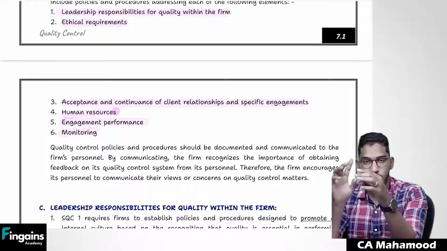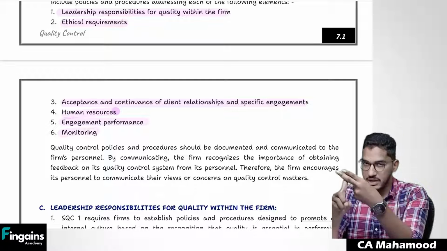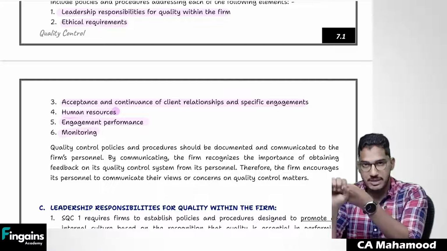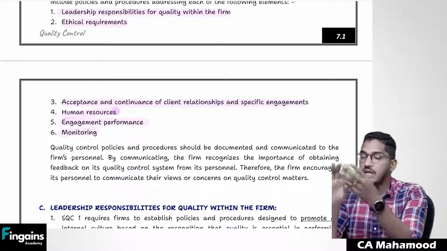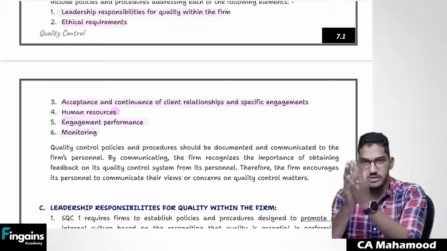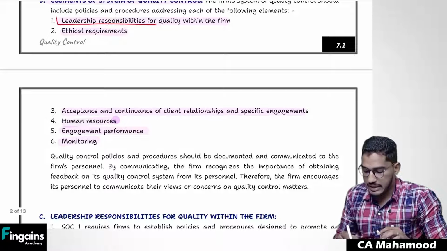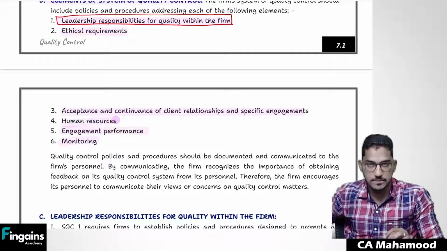Repeat everybody along with me. What are those 6 areas? Number 1, leadership responsibility. Number 2, ethical requirements. Number 3, acceptance and continuation of client relationships. Number 4, human resources. Number 5, engagement performance. Number 6 is monitoring. So let us try to understand each and every area in a detailed manner. First, I'm going to start with leadership responsibility within the firm.